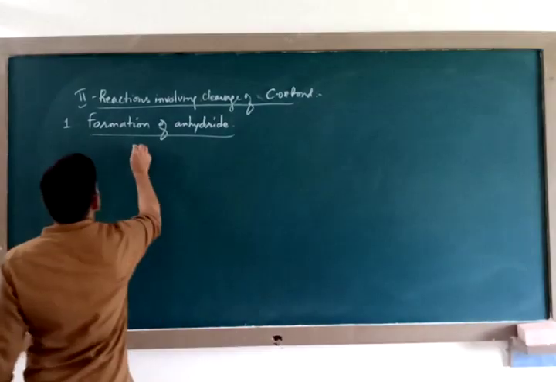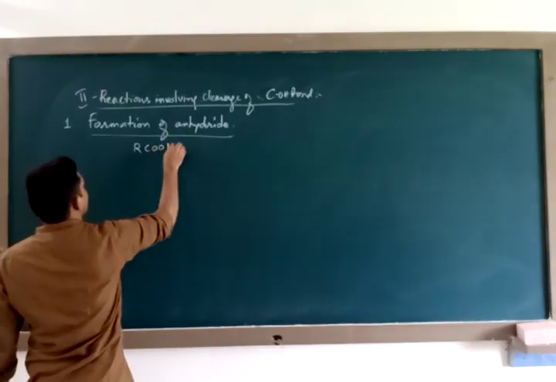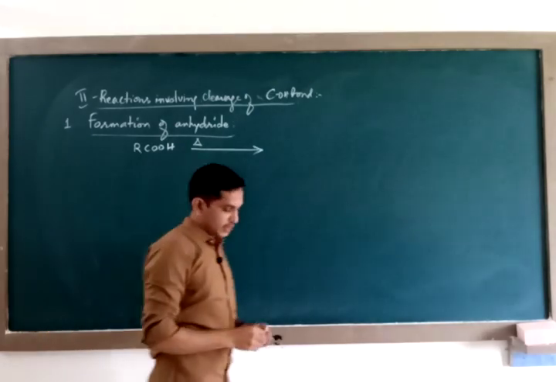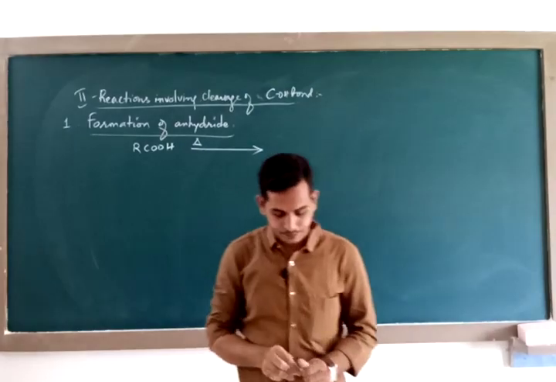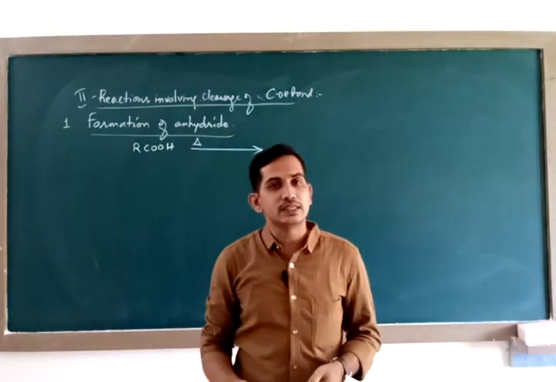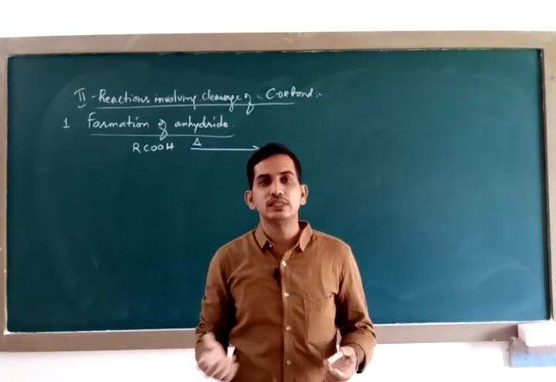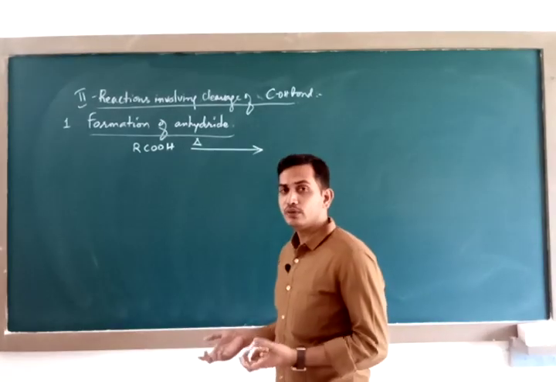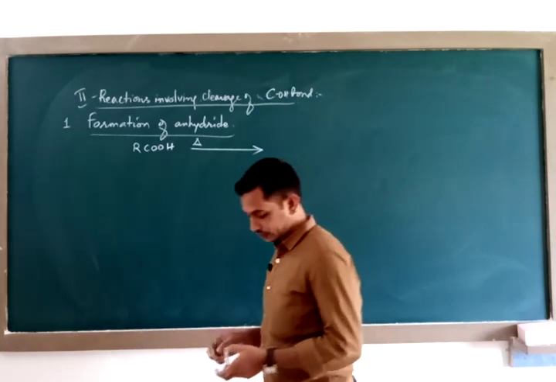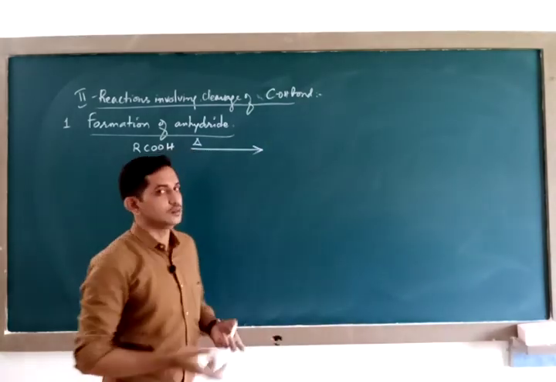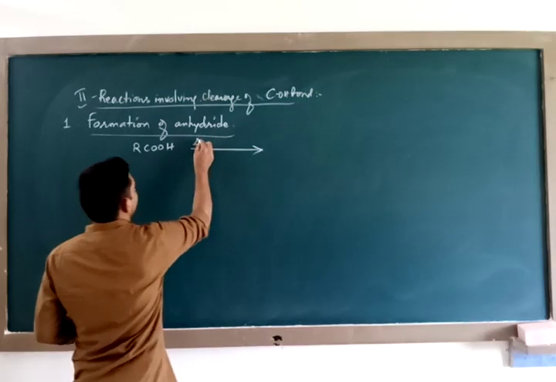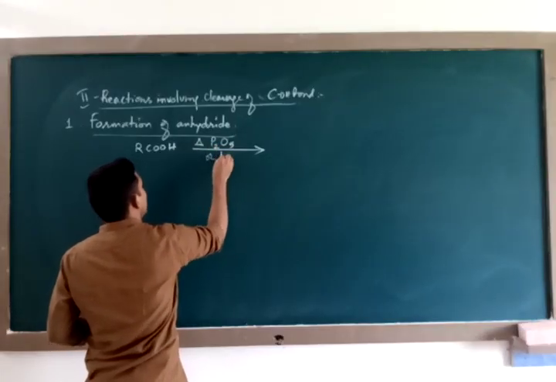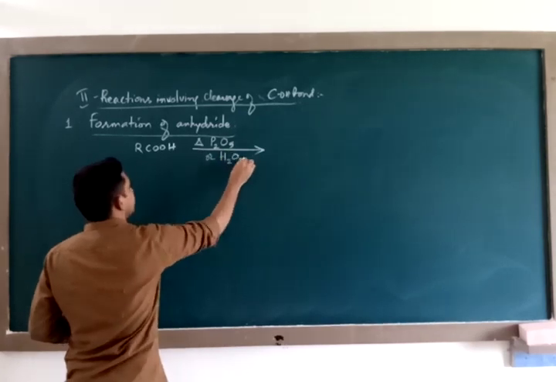Whenever carboxylic acid is heated, it undergoes dehydration. When it undergoes dehydration, anhydride is formed. What is anhydride? Anhydride is any compound which does not contain water in it. Anhydrous. So that is anhydride. When it is heated in the presence of a dehydrating agent like phosphorus pentoxide or sulfuric acid.